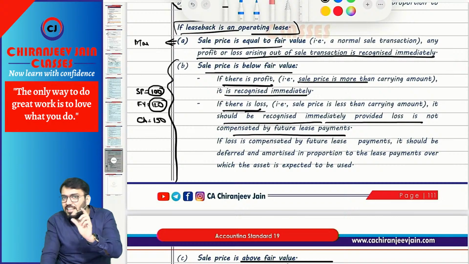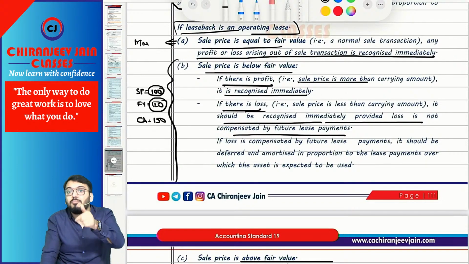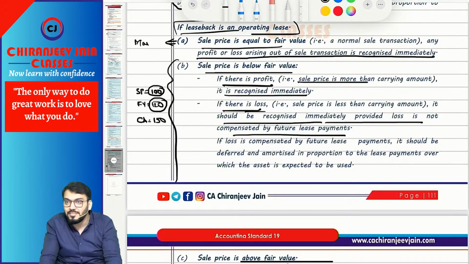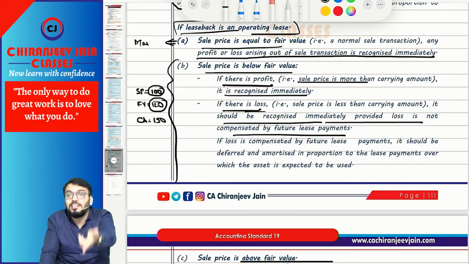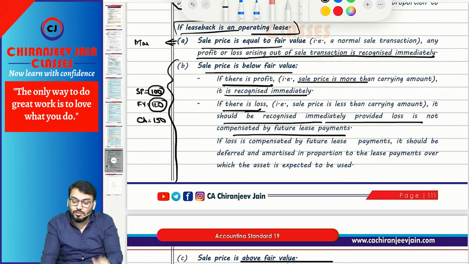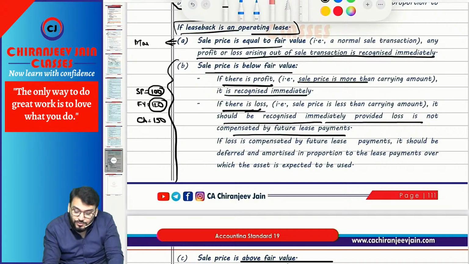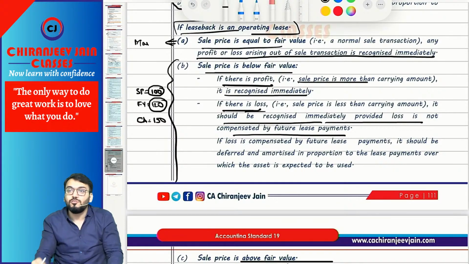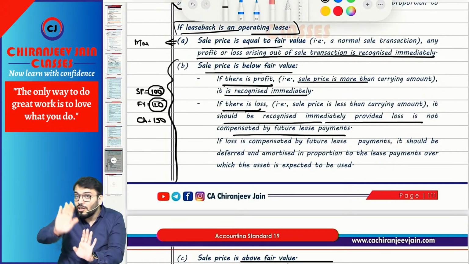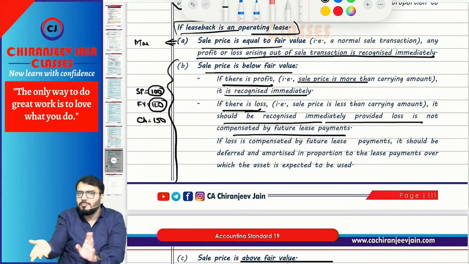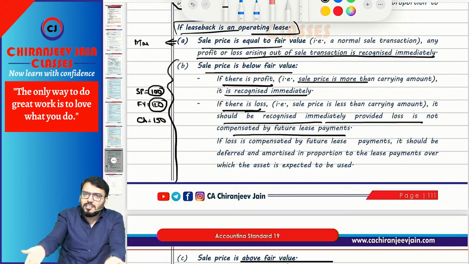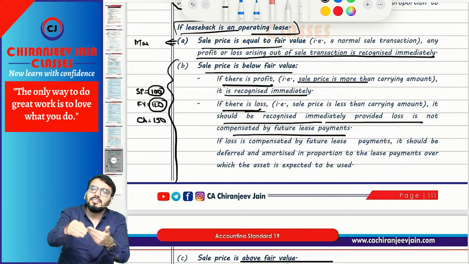Means in that case, can I say the loss incurred right now will be compensated by future lease payment, that is, compensated by lower lease payment. Understood? So what they are saying is, if there is a loss, it should be recognized immediately, provided the loss is not compensated by future lease payment. If loss is not compensated by future lease payment, it means a genuine transaction, and a genuine transaction means the entire loss is to be recognized immediately.